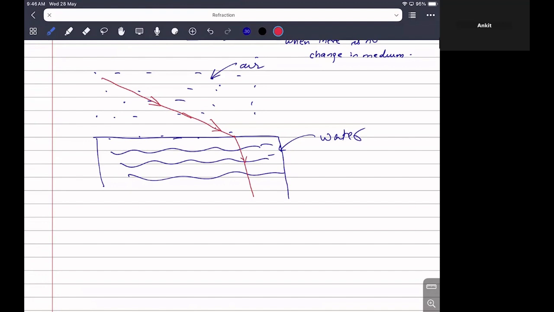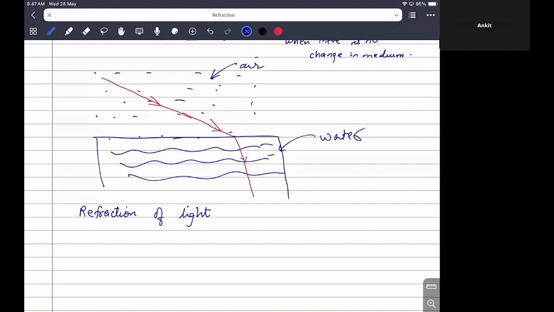So simply we can say that whenever light enters from one transparent medium to another transparent medium, it bends. This phenomenon is known as refraction of light. Okay. So as you can see, it bends on this interface.